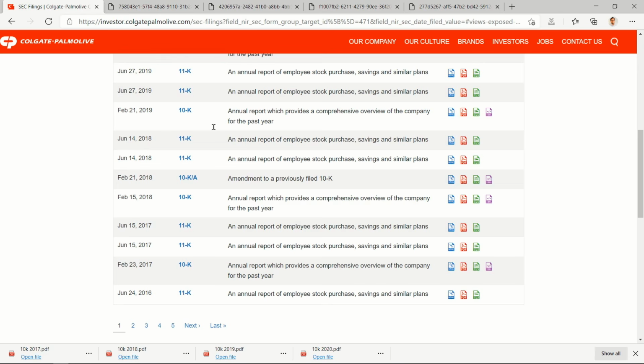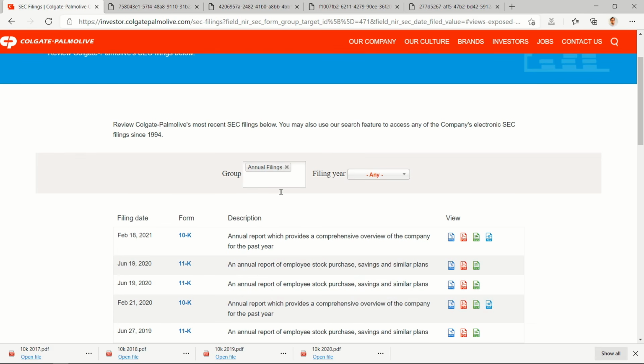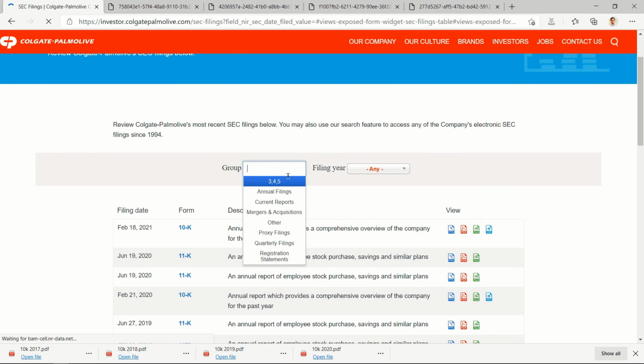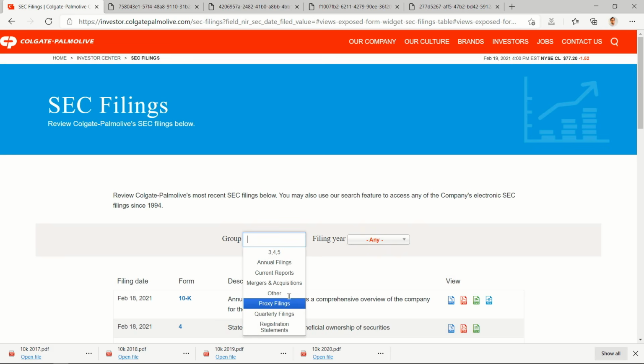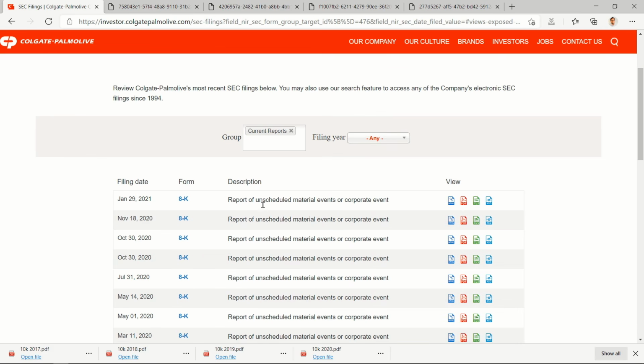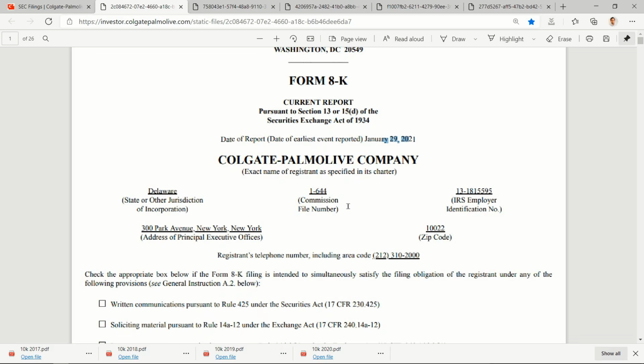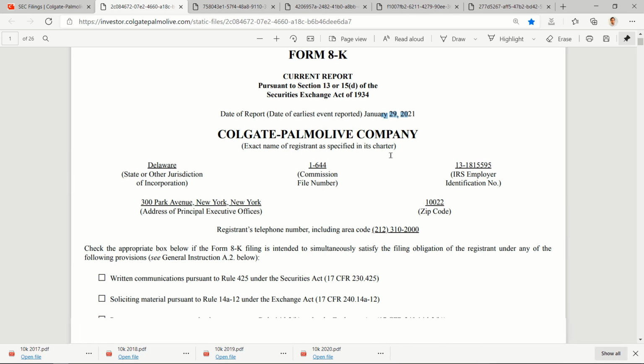Other than that, I need the latest 8K report and the latest quarterly report. So what I do is I select here and then go to current reports and 8K. This is the latest one available. I'll just click on PDF. This is the 8K for the year ended 31st December 20.